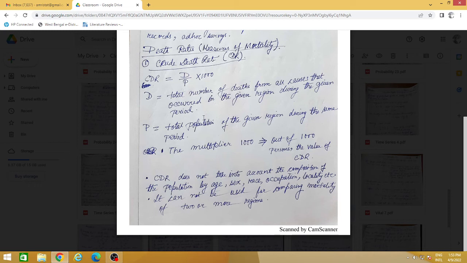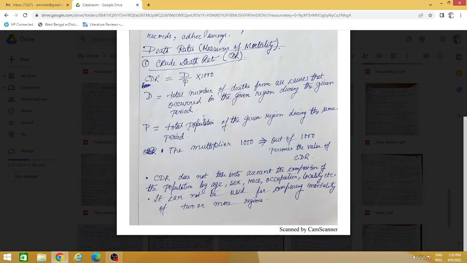So D and P we have understood, and the use of the multiplier we have understood. CDR does not take into account the composition of the population. So this is the disadvantage of using CDR. Some statistician who is using this CDR has a disadvantage.